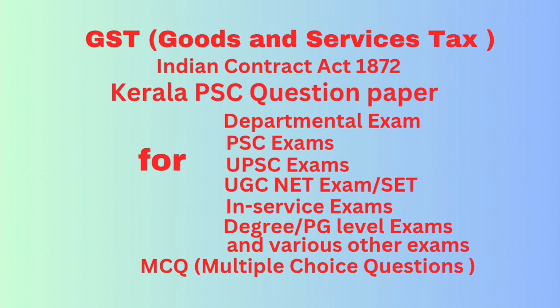Question number 74. Which of the following is not covered under section 24 of CGST Act 2017 for compulsory registration? Option A, casual taxable person. Option B, non-resident taxable person. Option C, input service distributor. Option D, persons making any intrastate taxable supply. Correct answer option D, persons making any intrastate taxable supply. I repeat, answer persons making any intrastate taxable supply.